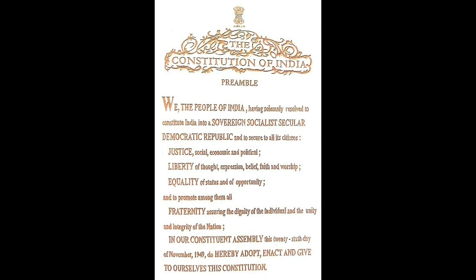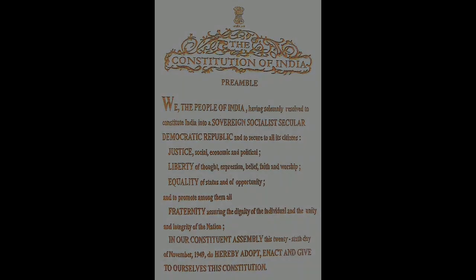In our Constituent Assembly, this 26th day of November 1949, do hereby adopt, enact and give to ourselves this Constitution.